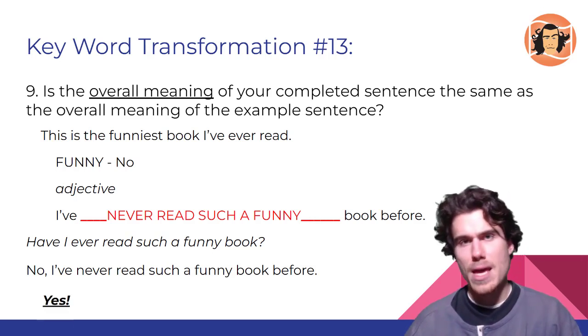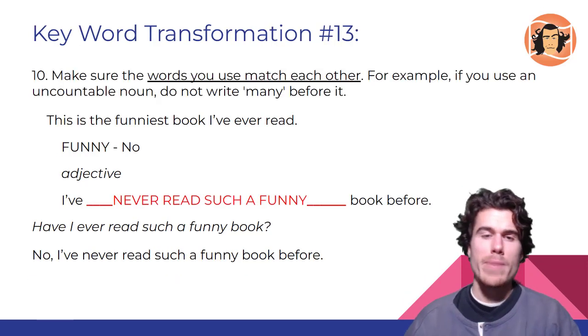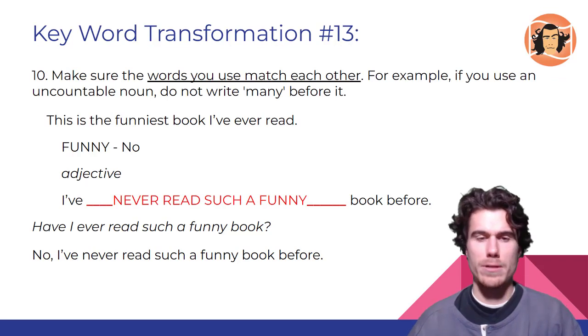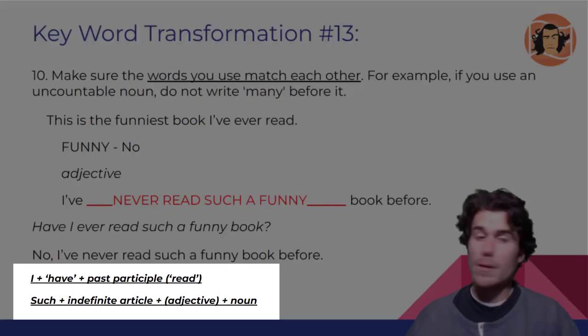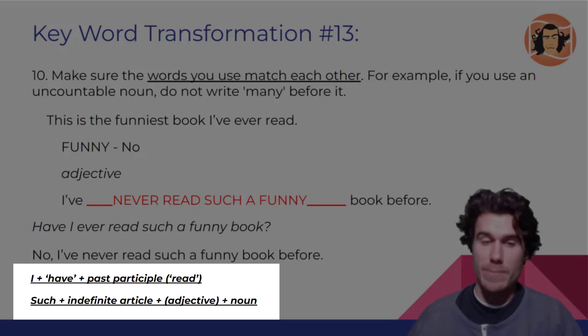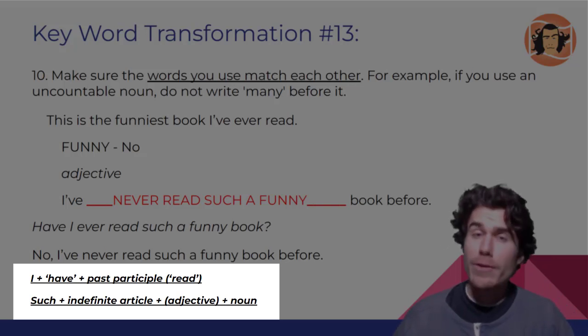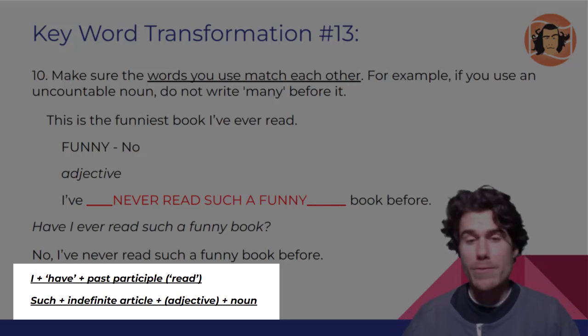Yes. And step number 10, make sure the words we use match each other. Okay. So I have should be followed by a past participle. And here it's the word read. Read, read, read. It's an irregular verb, and read like this is the past participle. Another thing is the word such, which is often followed by an indefinite article. And here we have the indefinite article a, so it's correct.